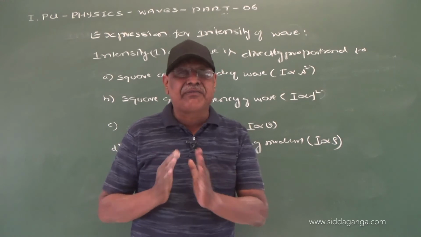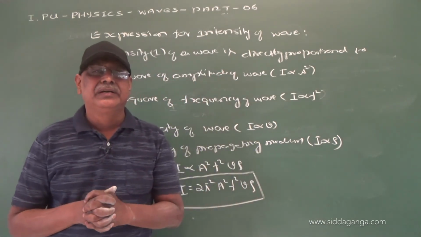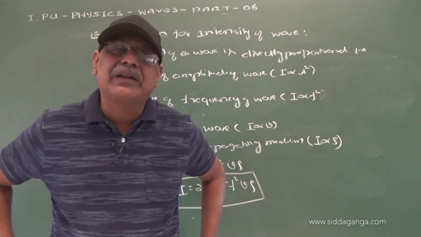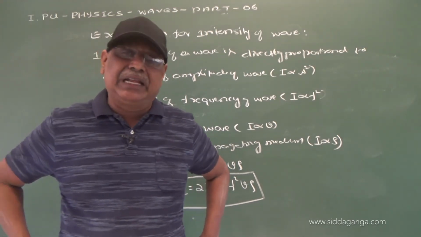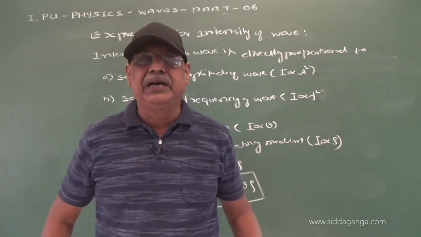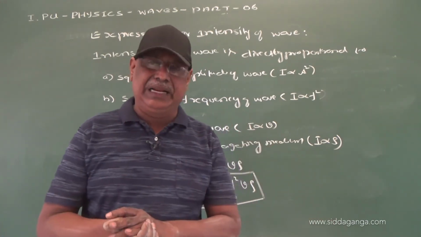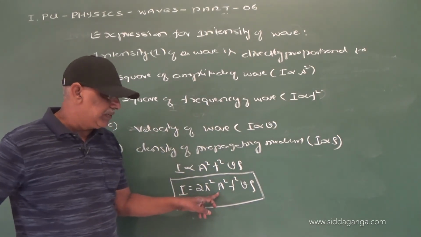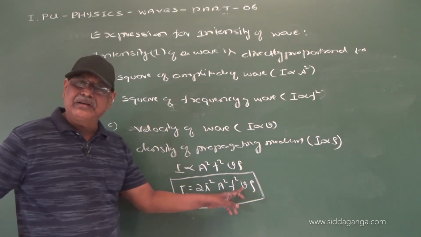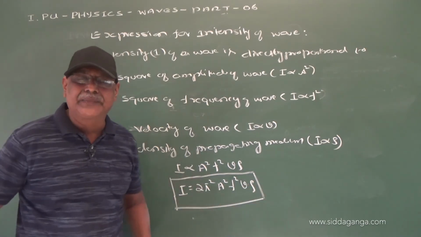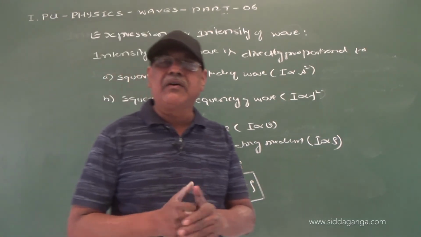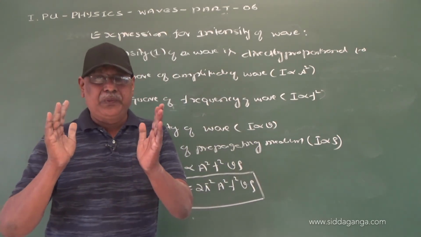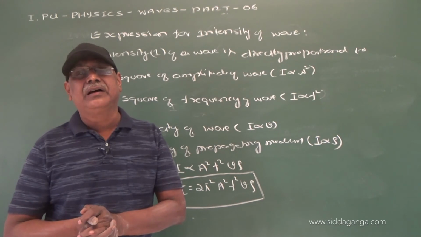Now, what are the factors on which intensity of a wave depends? Whenever we are talking just the factors, without having the mathematical relation, then it depends upon amplitude, frequency, velocity, and density. How does the intensity of a wave vary with its amplitude?